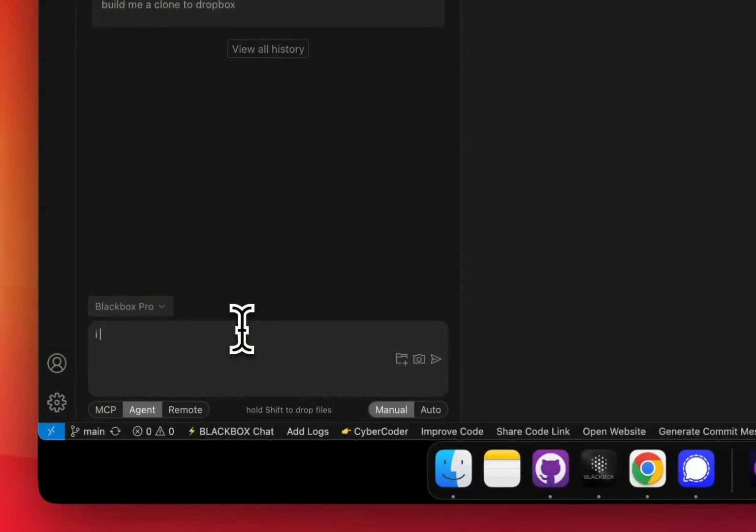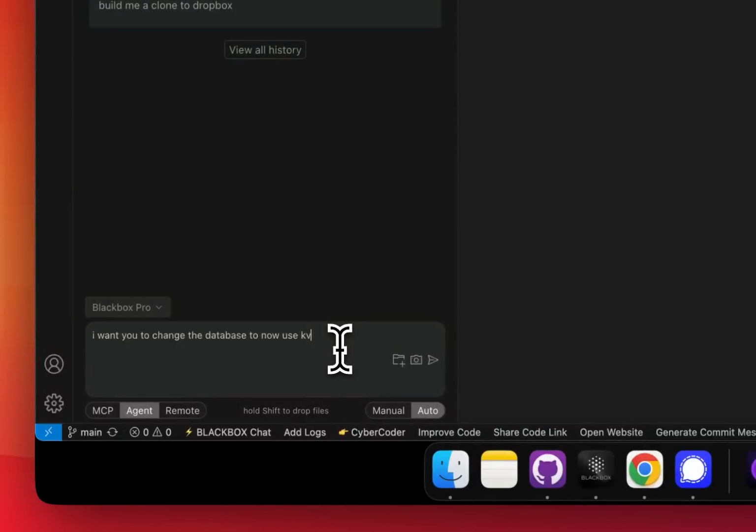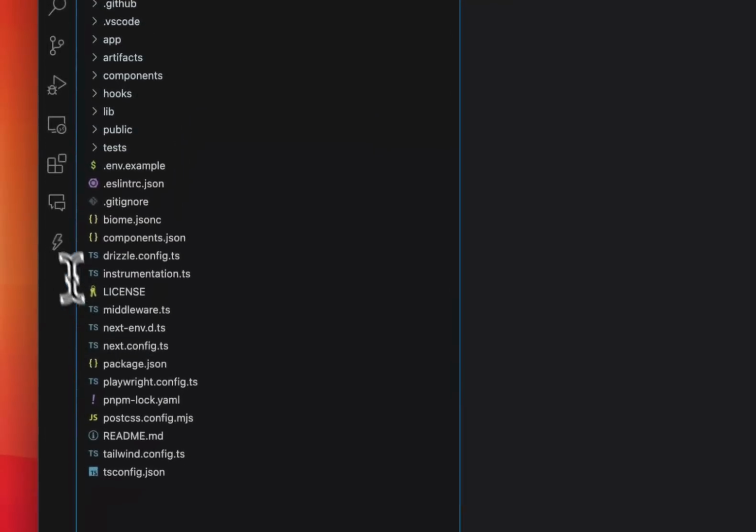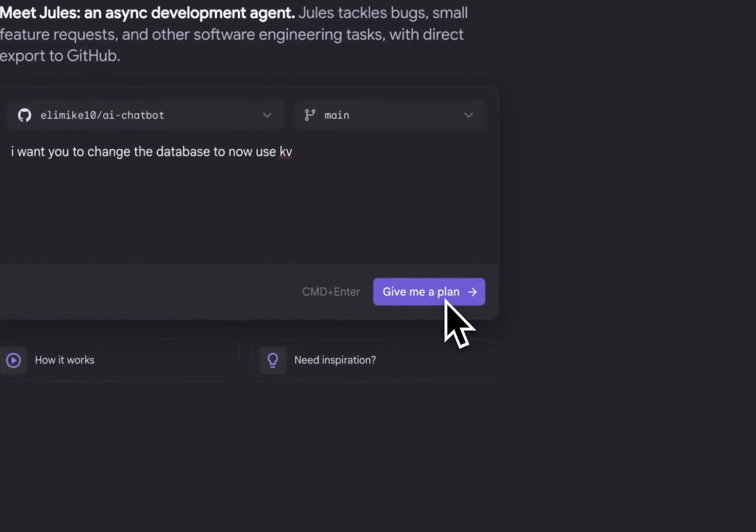We're gonna say I want you to change the database, we're gonna just change this database to now use KV. So we're gonna let it run on auto mode. We have it running here. This is the code. This is the same repo that we have. We have also this over here. We have to start with give me a plan first.